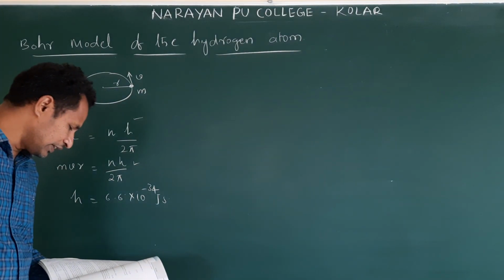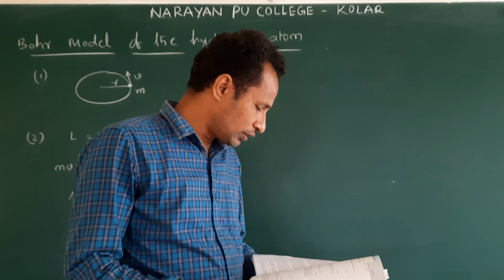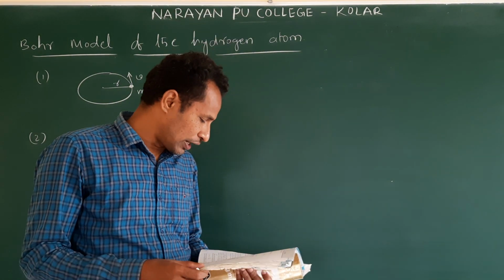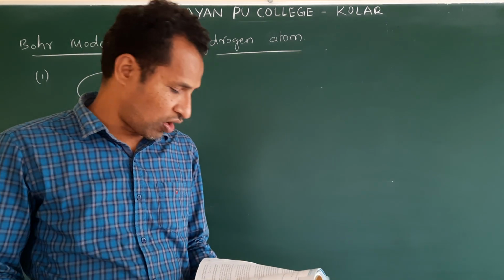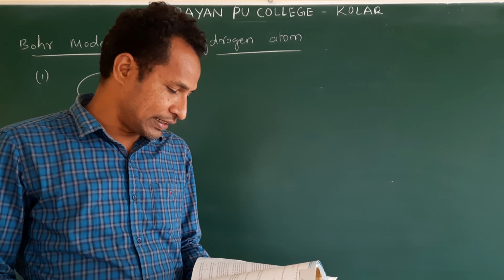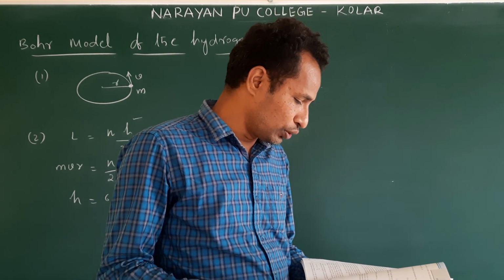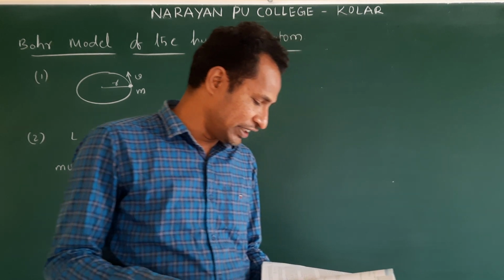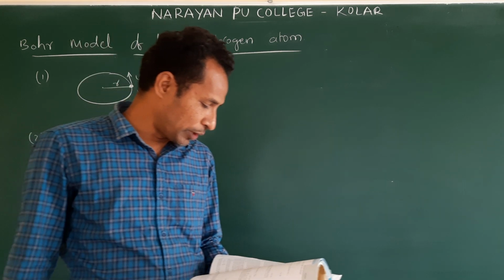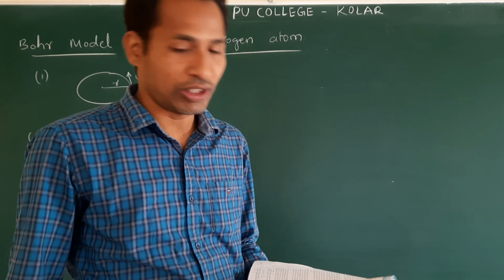Next, the third postulate: an electron might take a transition from one of its specified non-radiant orbits to another of lower energy. When it does so, a photon is emitted having energy equal to the energy difference between the initial and final states. The frequency of the emitted photon is then given by.